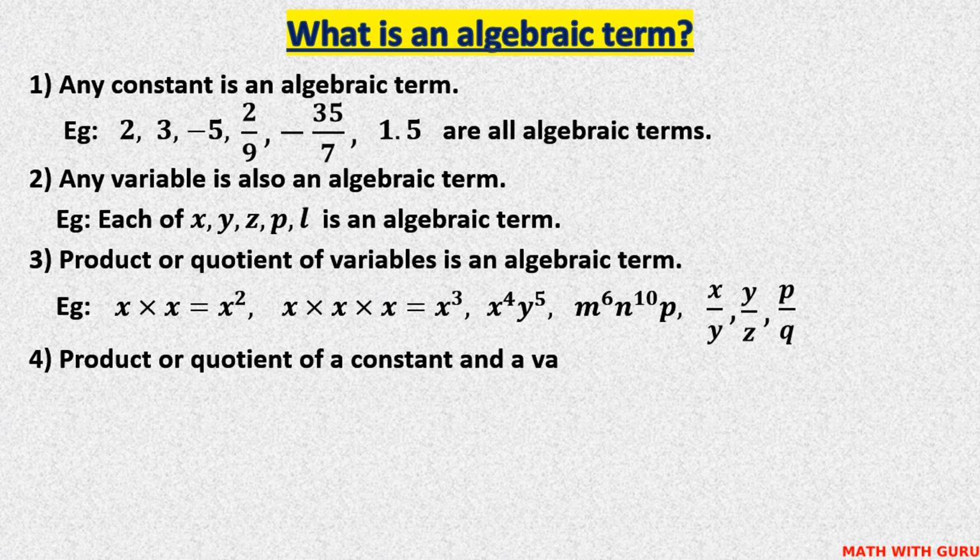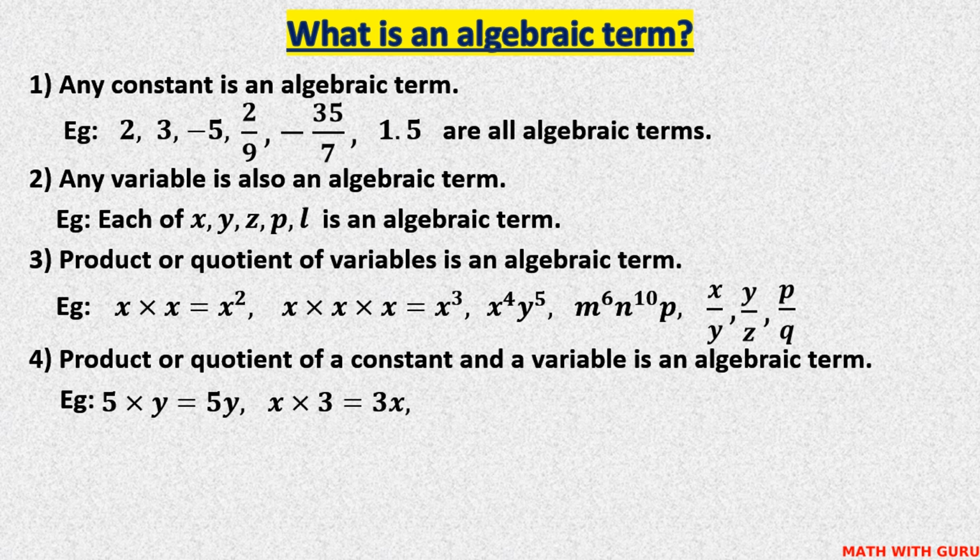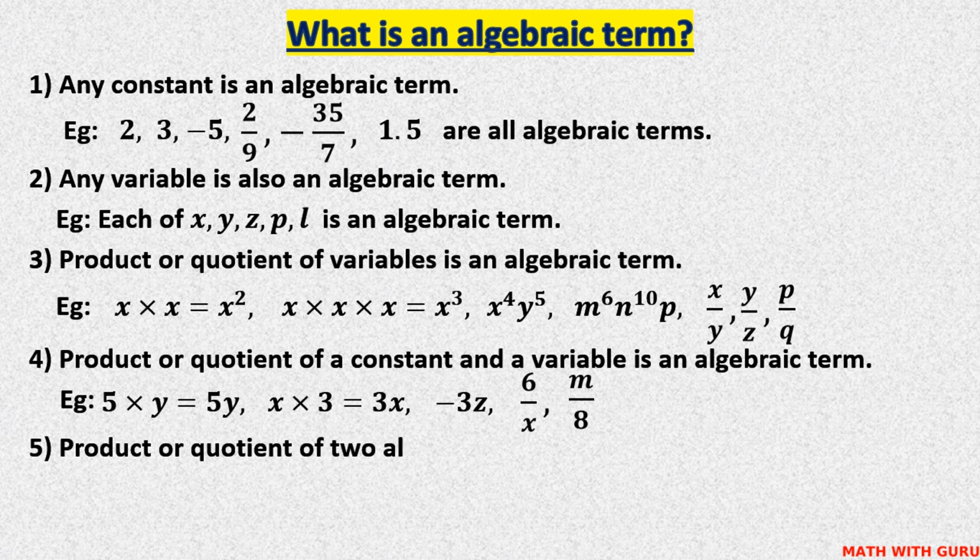Product or quotient of a constant and a variable is also an algebraic term. 5 into y, we write this as 5y. In algebra, when we say 5y, it means 5 into y. x into 3. We always write the number first. This is equal to 3x. 3 into x is the same as x into 3. Minus 3z. Minus 3 into z. 6 over x. m over 8. These are all algebraic terms.